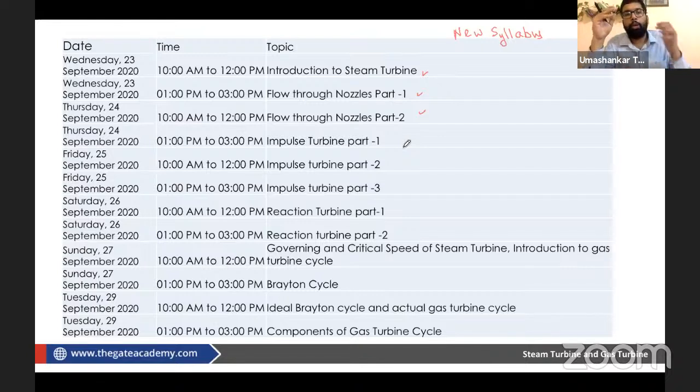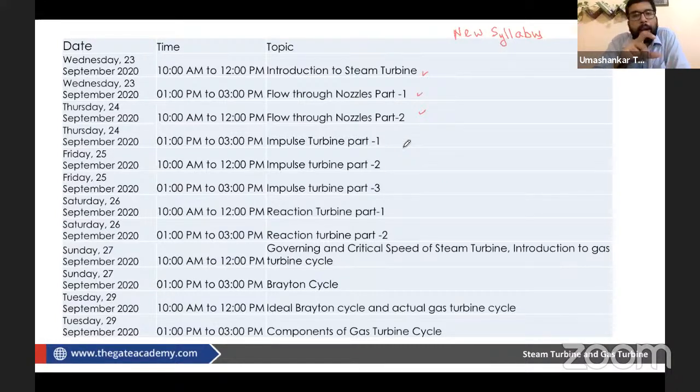Now we are going to begin with this new syllabus. As you are asking, sir, what is the expected weightage from the new syllabus? Let me tell you very frankly, a question may come, may not come. This is not in our hand. What is in our hand is that we can prepare for it, so that if the question comes, we will be able to answer.